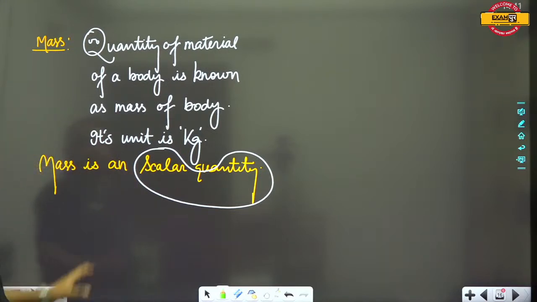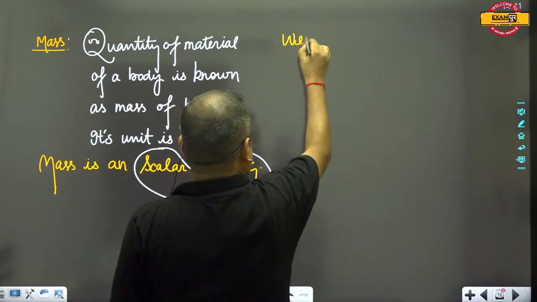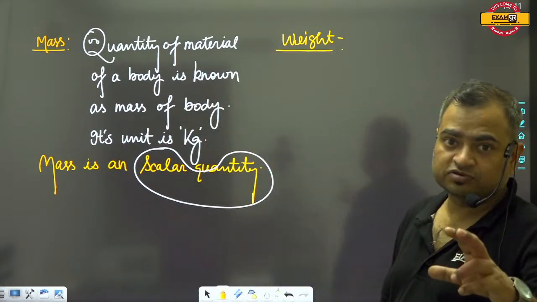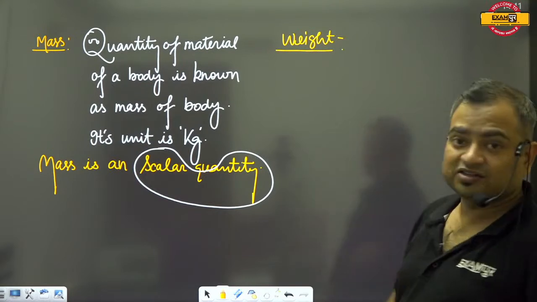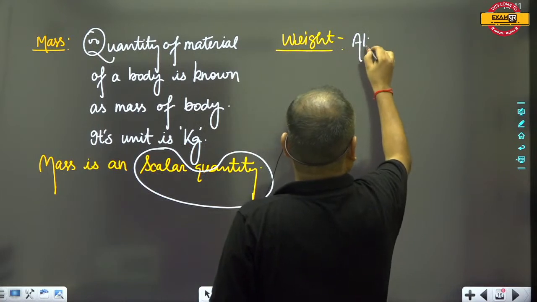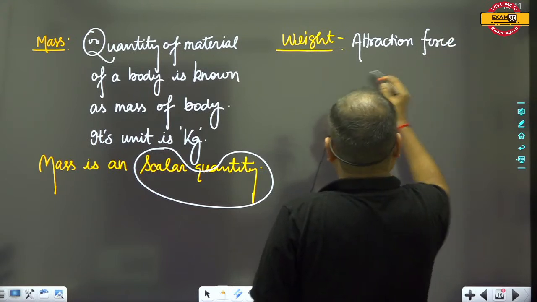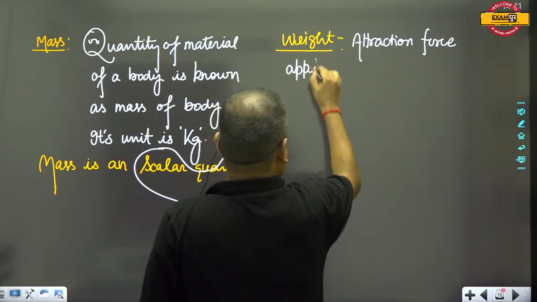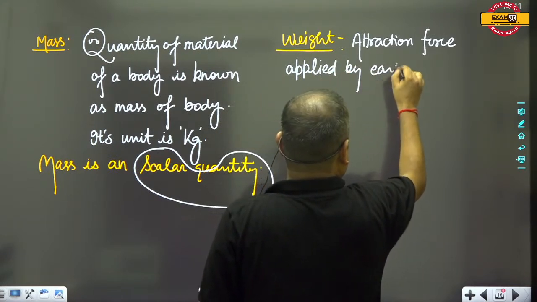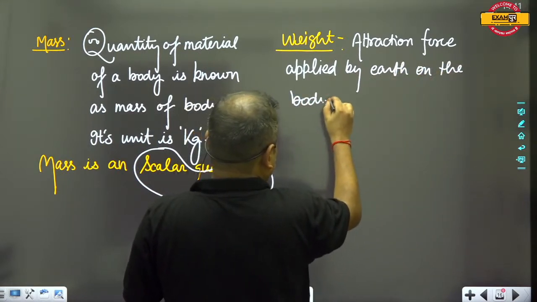So this is the mass, and the main difference between mass and weight is this. As I have already told, the weight is nothing but the attraction force applied by the earth on the body towards its center.